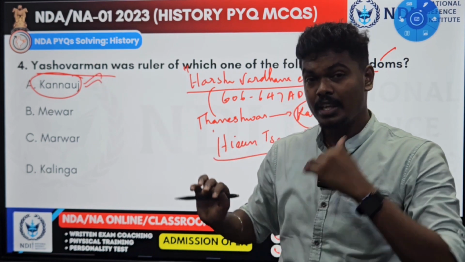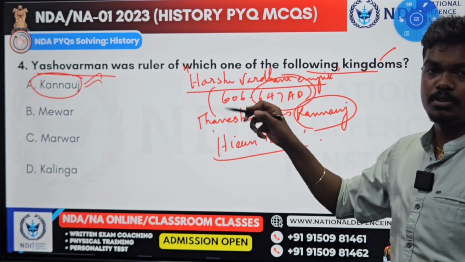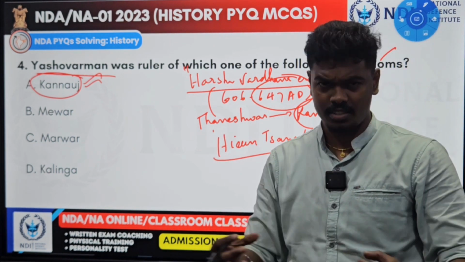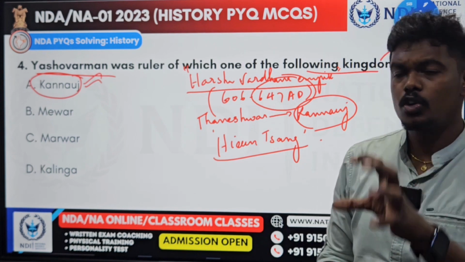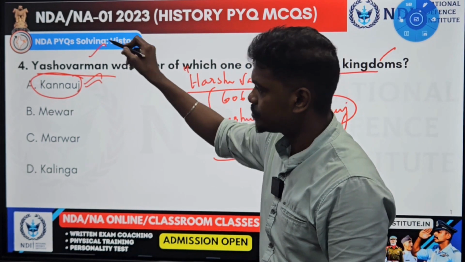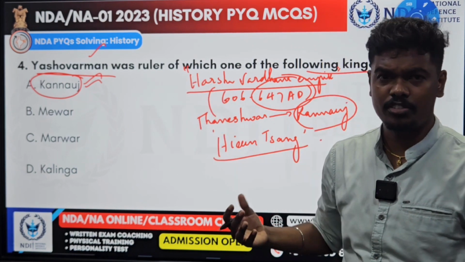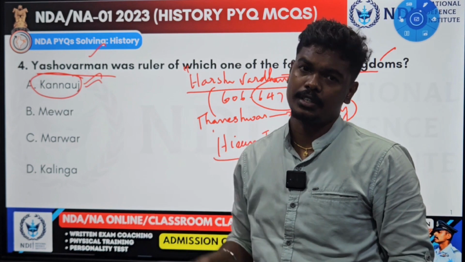So Yashovarman comes after the death of Harshvardhana. In 647 AD, Harshvardhana died and there was no obvious successor. Lords in small kingdoms started to fight with each other to occupy the city Kannauj. But out of all, this Yashovarman became famous, he became strong enough and he occupied Kannauj and ruled it for several periods.